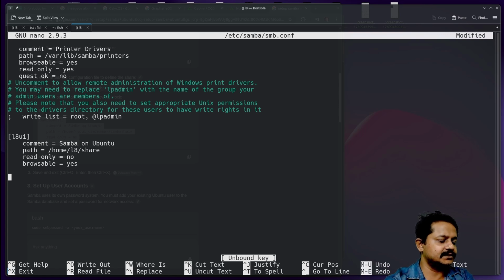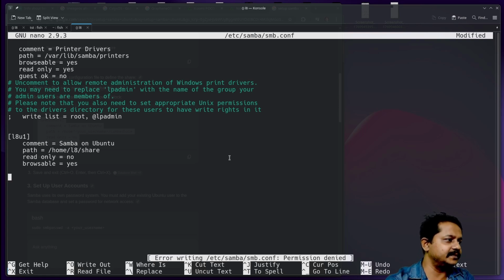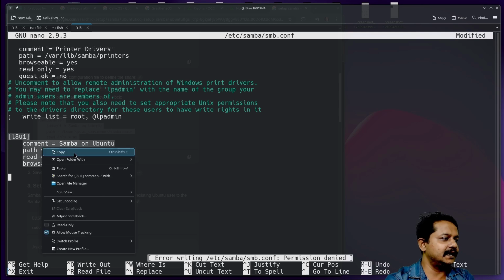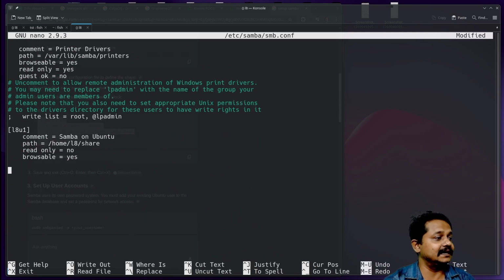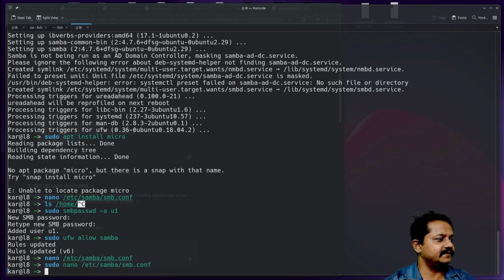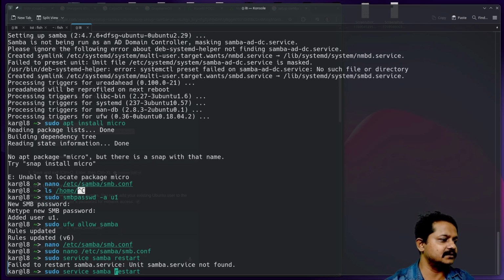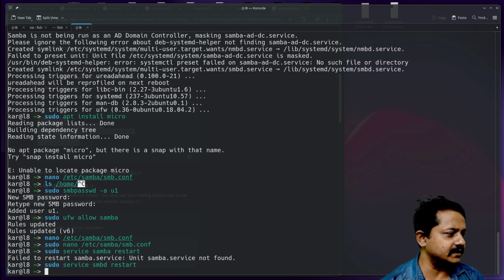Browsable yes. Control S. I see permission denied. That is because I had to use sudo. By using sudo, I'll be able to make the necessary changes. Okay, let's save it and restart the service. Sudo service samba restart. The service is not samba, it is smbd. The server is restarted.